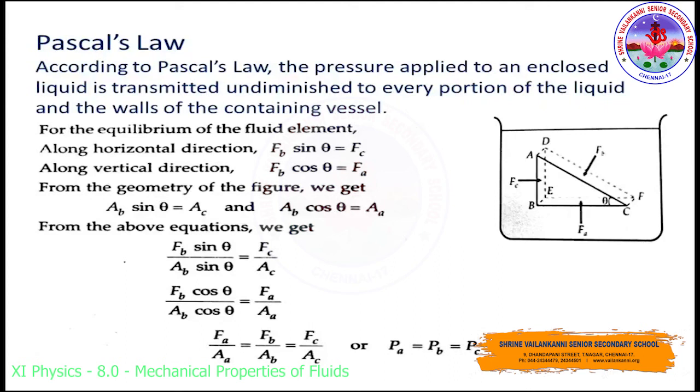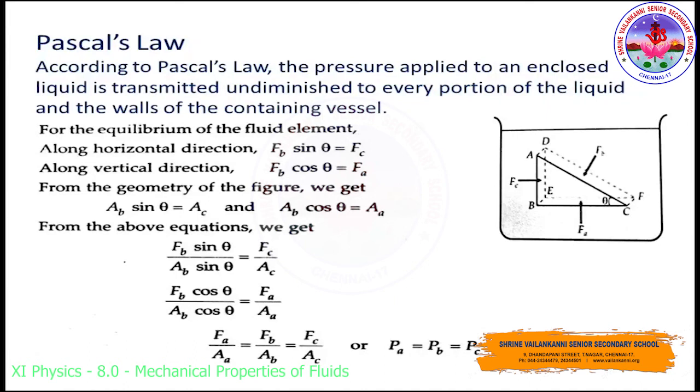Is it right? So now from the above equations, pressure is force per unit area. For the horizontal direction, pressure is FB sin theta by AB sin theta, which is equal to FC by AC. And for the vertical direction, FB cos theta by AB cos theta, so that is equal to FA by AA.